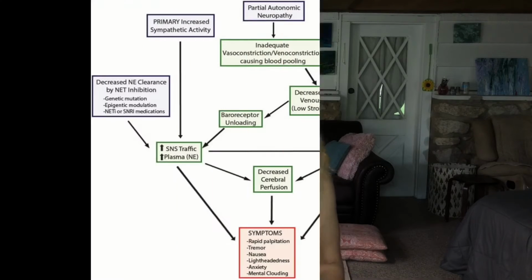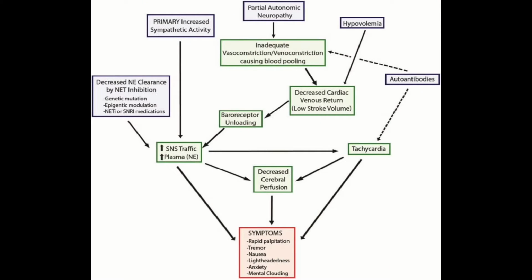So when you have norepinephrine released into your body, it is just going to chill in your bloodstream and it's just going to act on receptors and continually cause the fight or flight response. Now, how do you end a fight or flight response? There's specific transporter proteins that are supposed to pick up the norepinephrine and clear it out of the system. So if you have norepinephrine transporter inhibition, that means that that transporting system is inactive, which allows the norepinephrine to build up in your bloodstream, which means that the norepinephrine will continue to act on your body and cause the fight or flight response. So this is what is meant by decreased norepinephrine clearance.